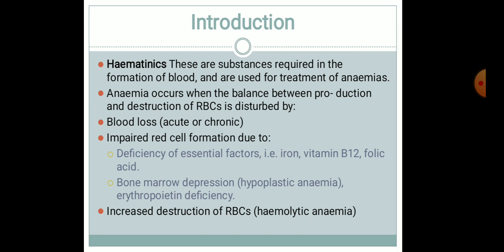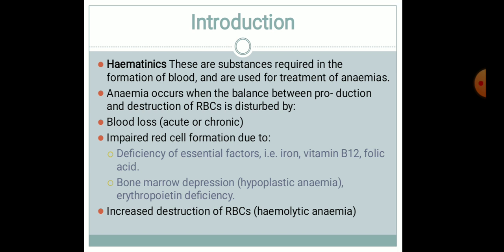Anemia occurs when the balance between production and destruction of RBC is disturbed, by acute or chronic blood losses, then impaired red cell formation due to the deficiency of essential factors, that means deficiency of iron, vitamin B12, and also deficiency of folic acid, and bone marrow depression, that is the hypoplastic anemia, and also erythropoietin deficiency.